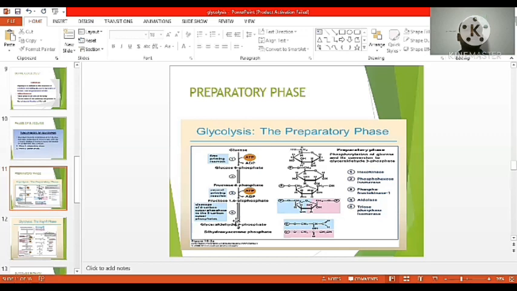Then fructose 1,6-bisphosphate is split into 3-carbon molecules, that is glyceraldehyde 3-phosphate and dihydroxyacetone phosphate. These two are interconvertible molecules, interconverted in the presence of triose phosphate isomerase. This is the preparatory phase.